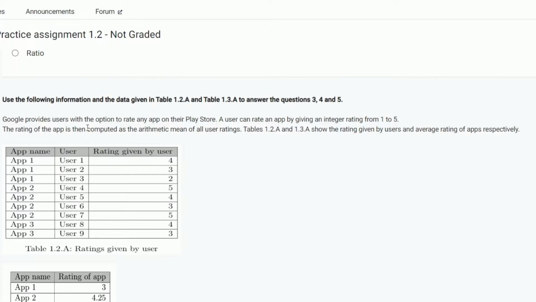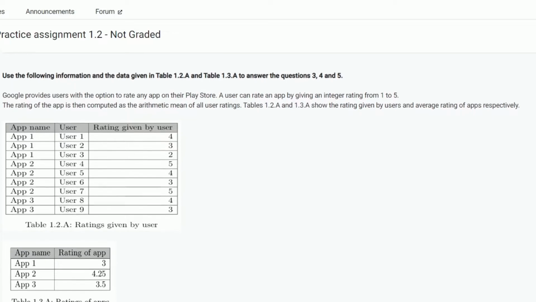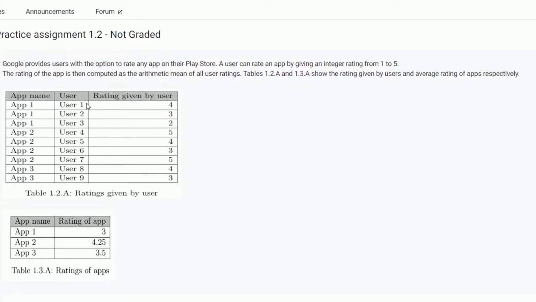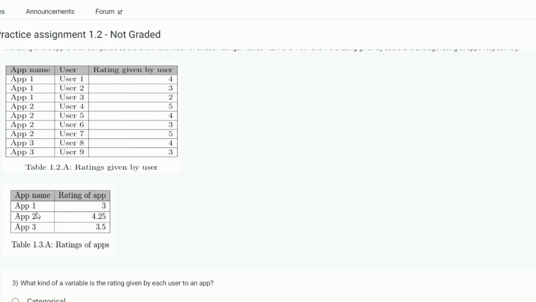Google provides users with the option to rate any app on their Play Store. A user can rate an app by giving an integer rating from 1 to 5. It is a 1 to 5 interval scale. The rating of the app is then computed as the arithmetic mean of all user ratings. Tables 1.2 and 1.3 show the rating given by users and the average rating of apps respectively. Here app 1, app 2, app 3, users from 1 to 9, given ratings 4, 3, 2, 5 like this, and the app names 1, 2, 3, average ratings 3, 4.25, 3.